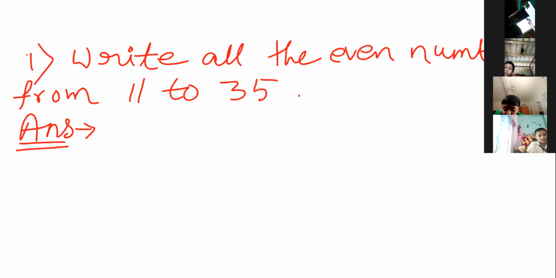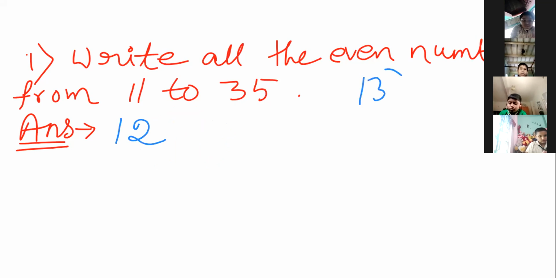Yes? Now one interesting thing is there. You can just give one place gap. One gap, then you will get the number. Suppose starting from 12, then 13 will not be there because 13 ends with 3, so it will not be even.